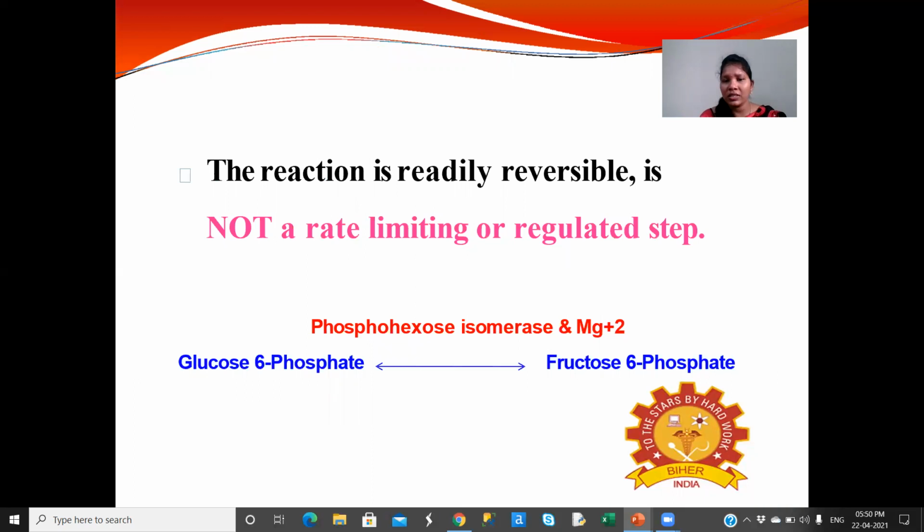This reaction is reversible. It is not a rate limiting or regulating step.